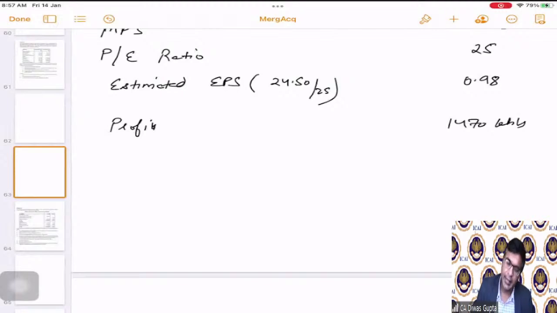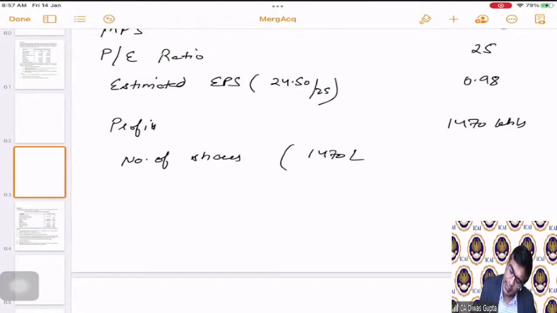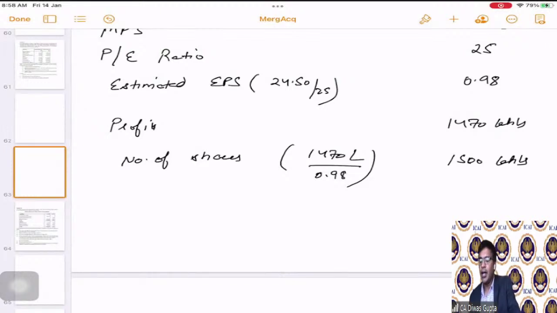That means the number of shares can be calculated as 1470 lakhs divided by 0.98. Correct, students? It comes as 1500 lakhs. So 1500 lakhs are the total number of shares.